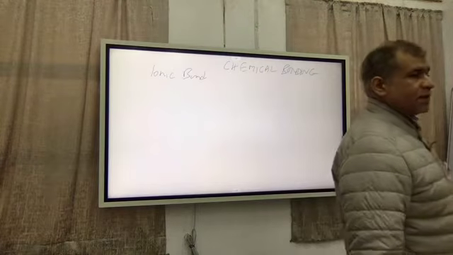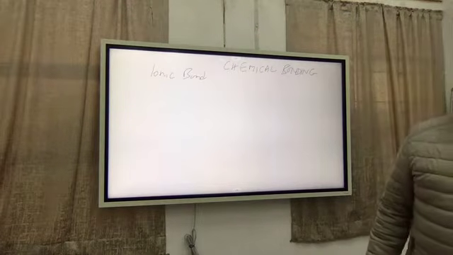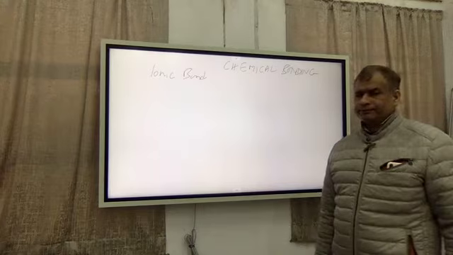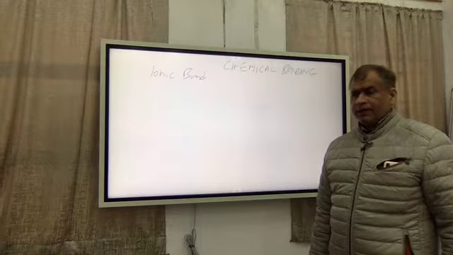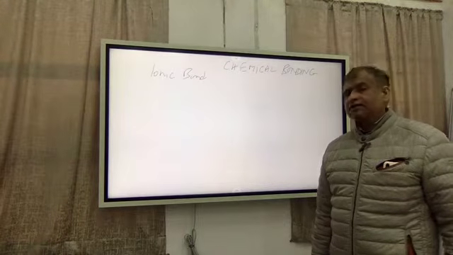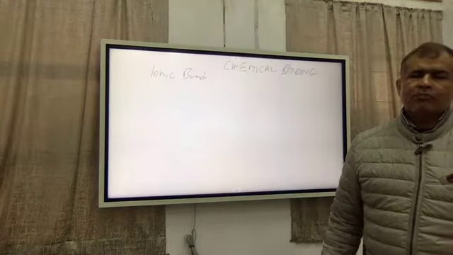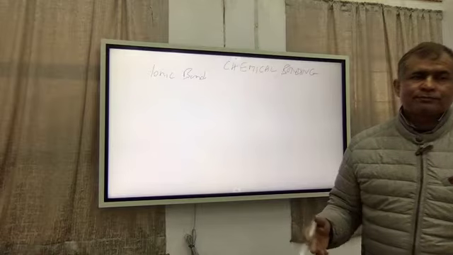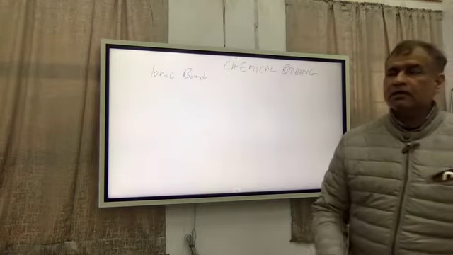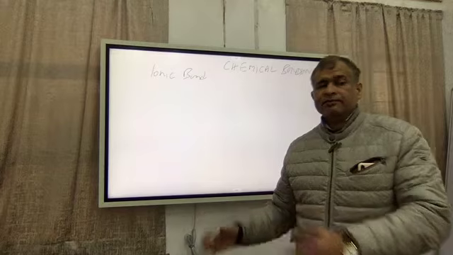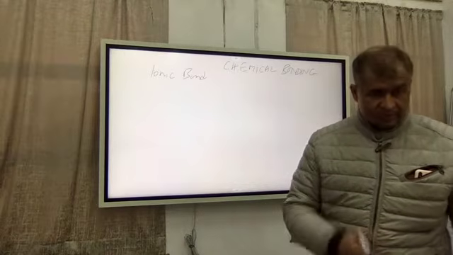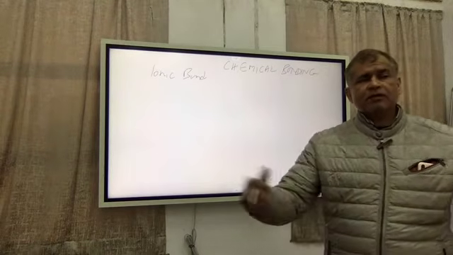So the theories are made to explain the experimentally observed properties. And therefore, we have to have this kind of division that bonds are of two types. Number one, ionic, and number two, covalent. Because as I said earlier, we have a number of properties.